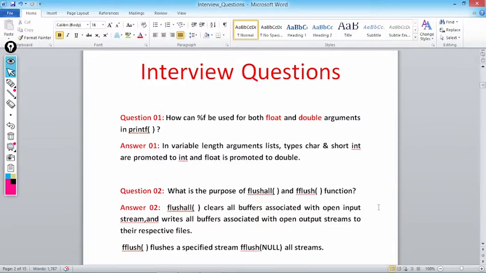The answer to this question is, in a variable length argument list, types char and short int are promoted to int and float is promoted to double. Means whenever printf tries to print a float or a double, it will print it directly. If it's a float value, it will be promoted to double. Same in the case of char and short int, they are promoted to int. That is why %f can be used for float as well as double data types.